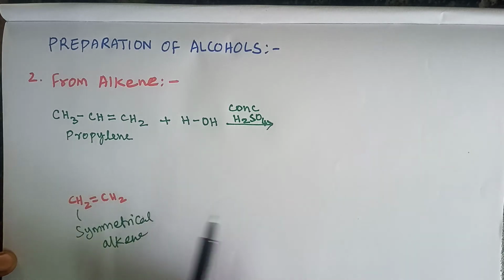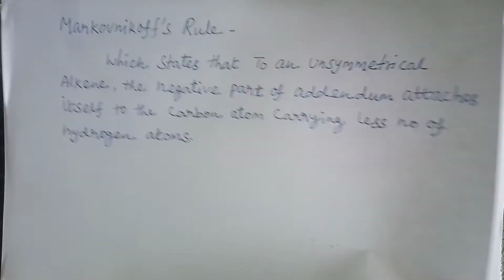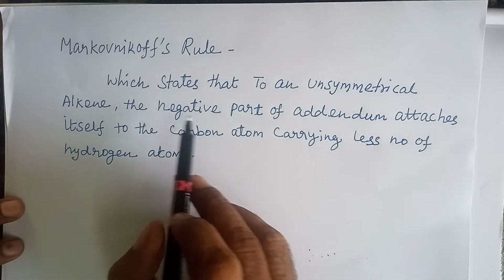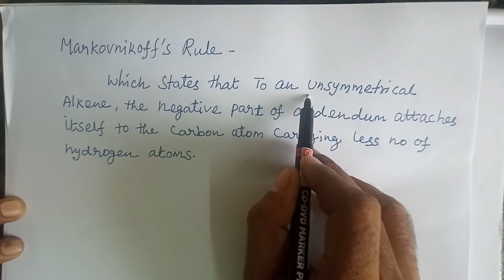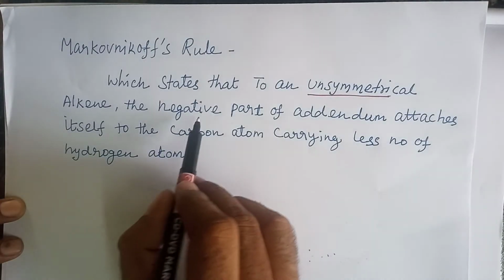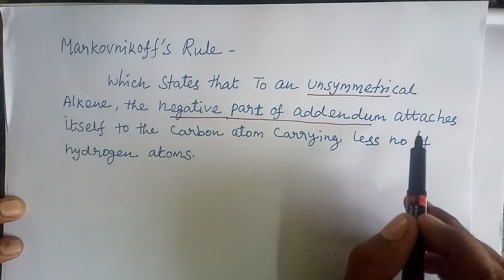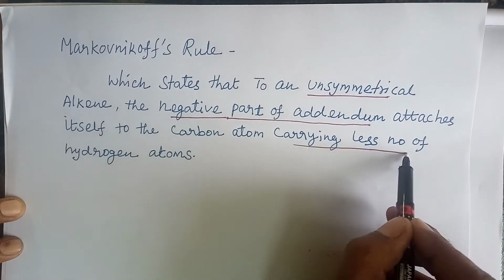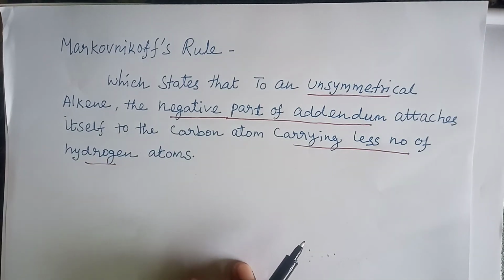What is Markovnikov's rule? Markovnikov's rule states that to an unsymmetrical alkene, the negative part of the addendum attaches itself to the carbon carrying less number of hydrogen atoms. This is Markovnikov's rule.